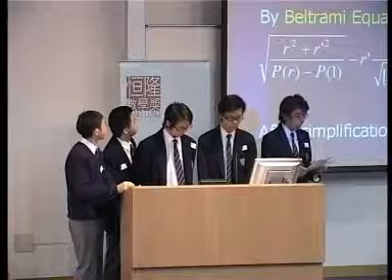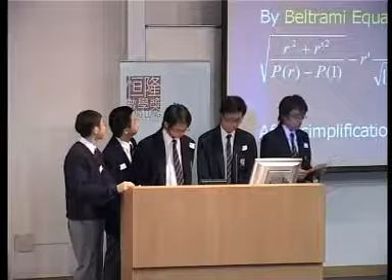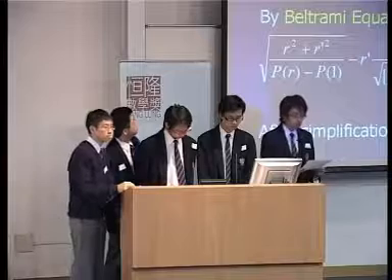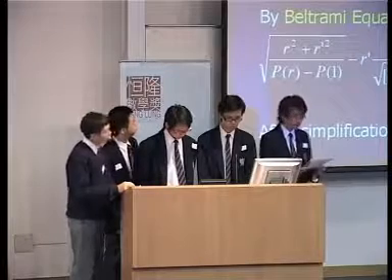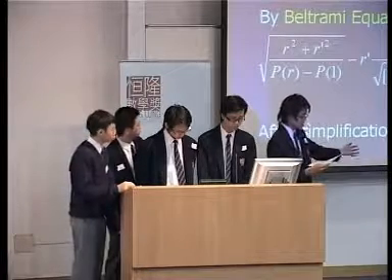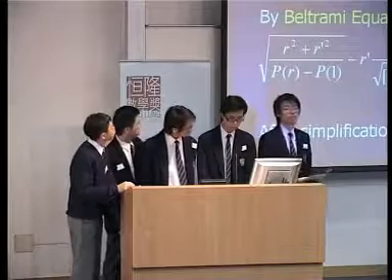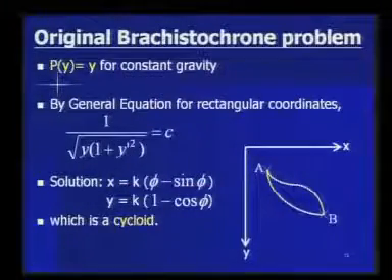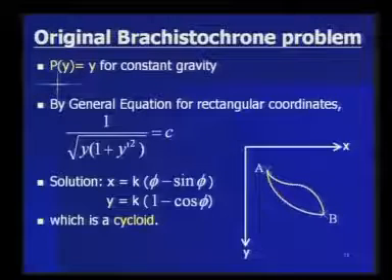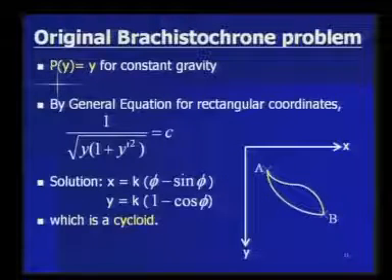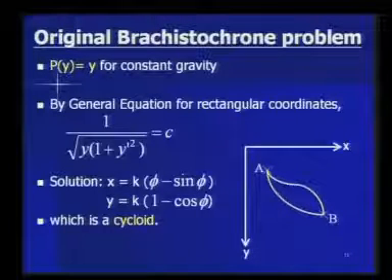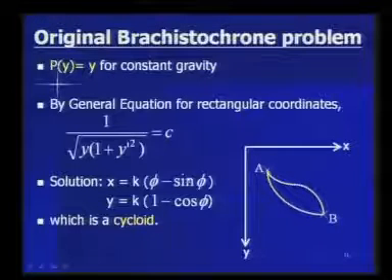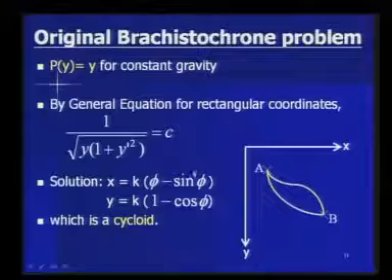For polar coordinates, we stick to the same notations. Again, we express the traveling time in a functional, and subsequently apply the Beltrami equation, and the general equation is obtained after simplification. Our first model is the original Brachistochrone problem, in which the point mass is subjected to constant gravity. Py is equal to y in this case. By our general equation, a differential equation is obtained, of which the solution is a cycloid.